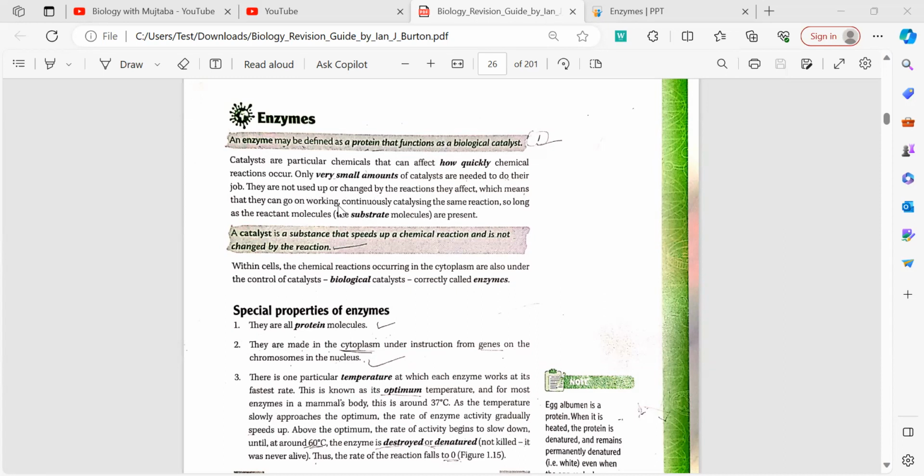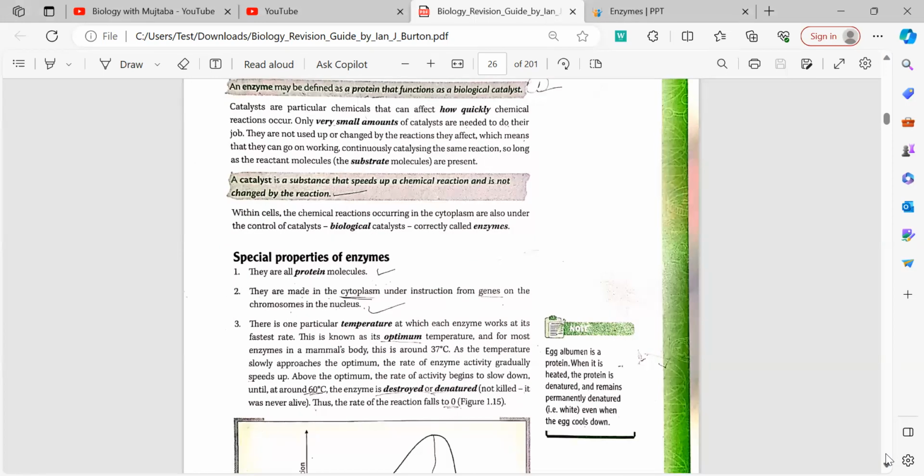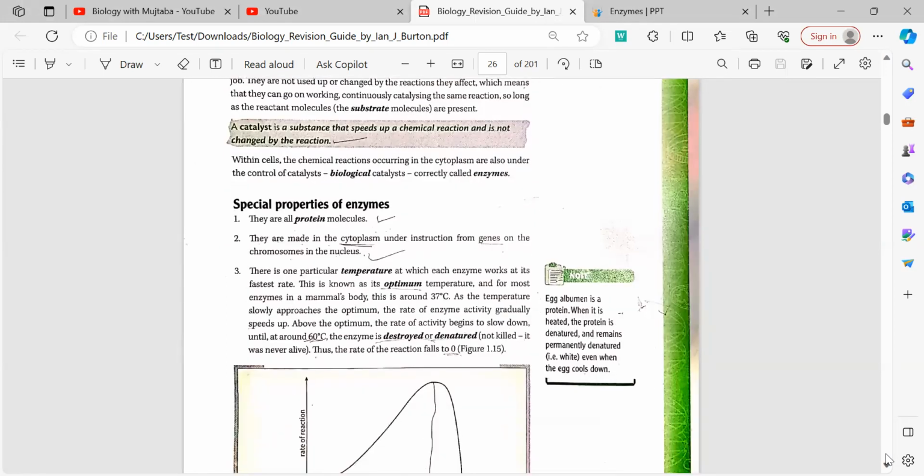So as a reaction proceeds, for example, a reactant reacts with a substrate to form a product. So the enzyme will help the substrate to reach the product. How enzymes work, we will study in detail in chemistry. However, if you want to know, the concept is that enzymes help to lower the activation energy required for the reaction to progress. Now, for the purpose of biology, we will be sticking to the biological properties of enzymes.